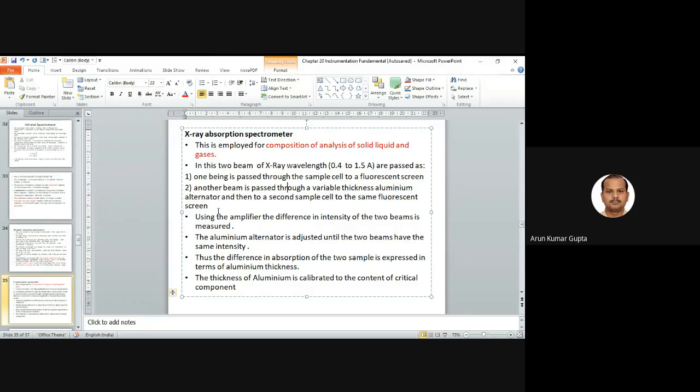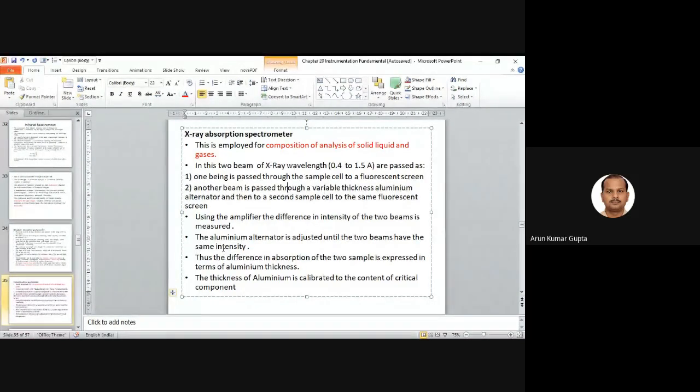So basically we are passing two beams. One is through the sample cell, the other one is through the aluminum attenuator. Using the amplifier, the difference in the intensity of the two beams is measured, and the aluminum attenuator is adjusted until the two beams have the same intensity.